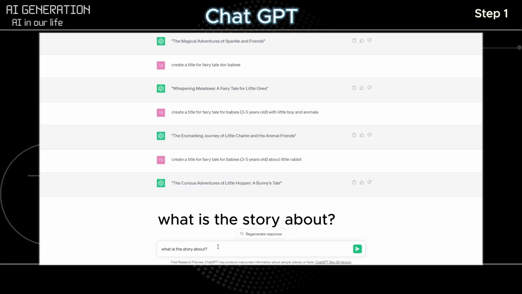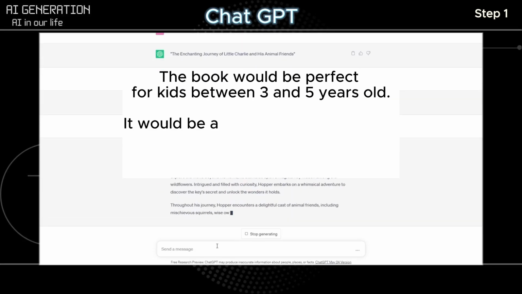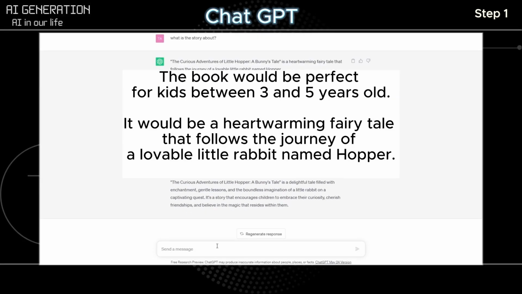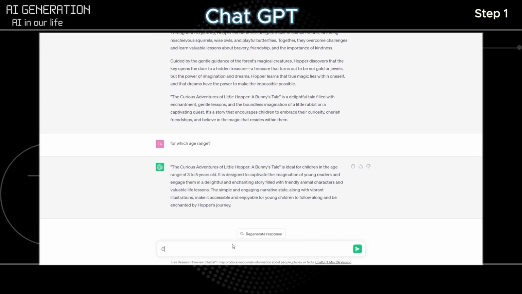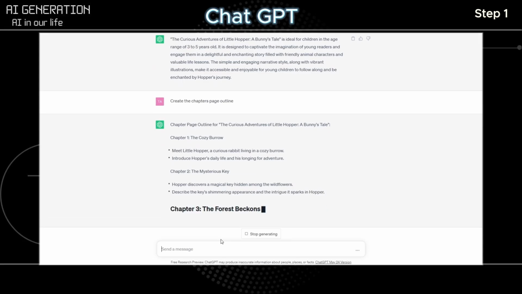Then ask the chatbot for more information about the story. What is the story about? For which age range? It suggested that the book would be perfect for kids between 3 and 5 years old, and that it would be a heartwarming fairy tale that follows the journey of a lovable little rabbit named Hopper. I like this idea. Next, ask ChatGPT to create an outline of the fairy tale. The chatbot generated a list of chapters and scenes for each chapter.